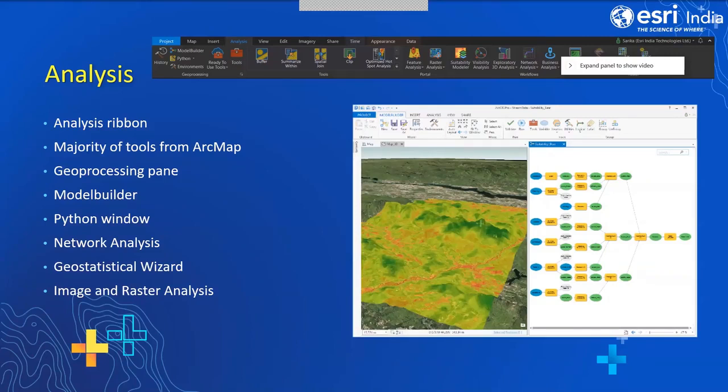And for the routing and all those kind of analysis, you can use network analysis, which is directly accessible through the tab. And there are many more tools for the image and raster analysis as well.